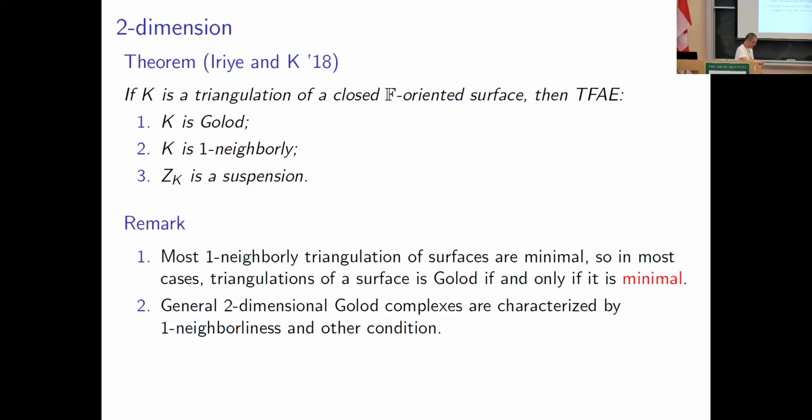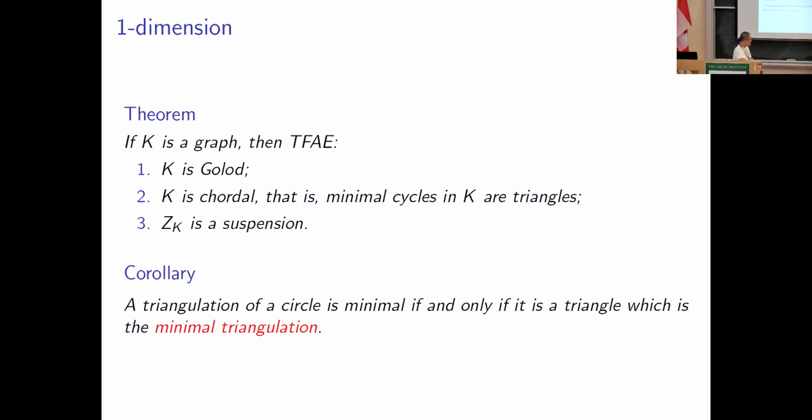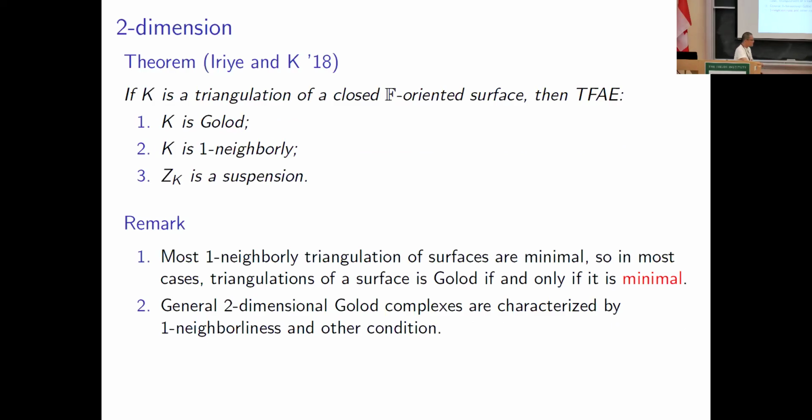All right, now here are important remarks. The first one says that most one-neighborly triangulations of surfaces are minimal triangulations. So in most cases, a triangulation of a surface is Golod if and only if it is minimal. Okay, this is true for the one-dimensional case like this, and in most cases, it's also true for the two-dimensional case, okay?